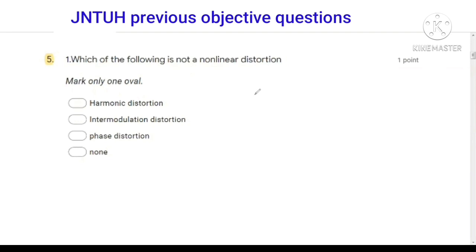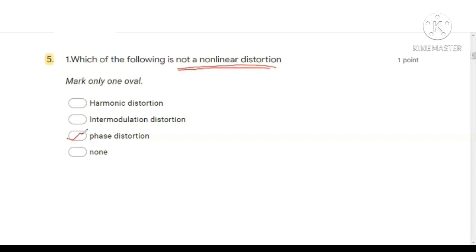Now, first question, which of the following is not a nonlinear distortion? In the amplifier, there are two types of distortions present, linear and nonlinear distortion. In the linear distortion, we have phase distortion and delay distortions, and in the nonlinear distortion, harmonic and amplitude distortions are there. Now, he is asking which is not a nonlinear distortion. So here the answer is phase distortion. So phase distortion is a linear distortion.